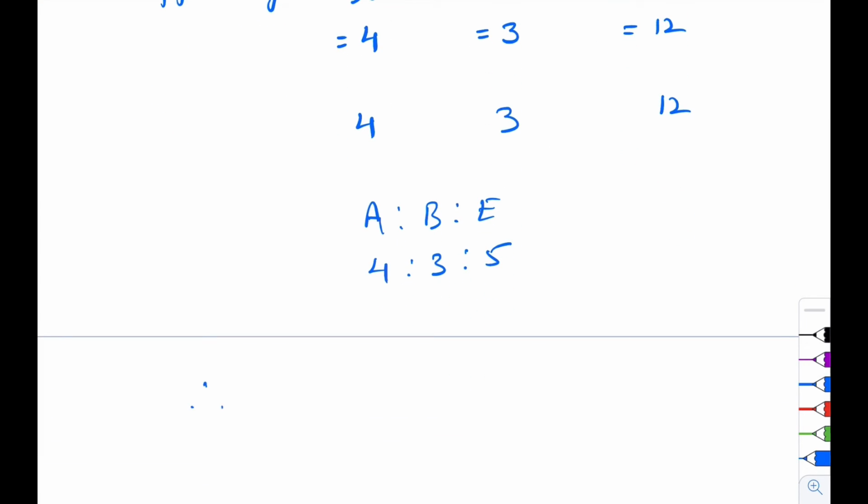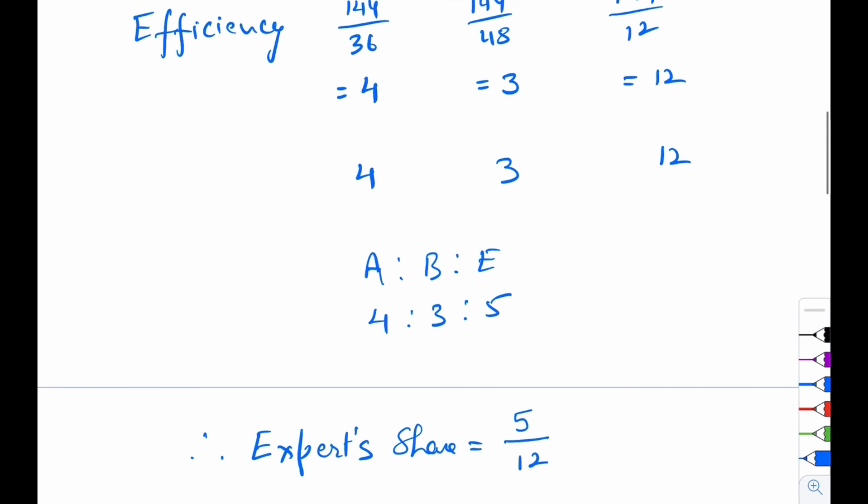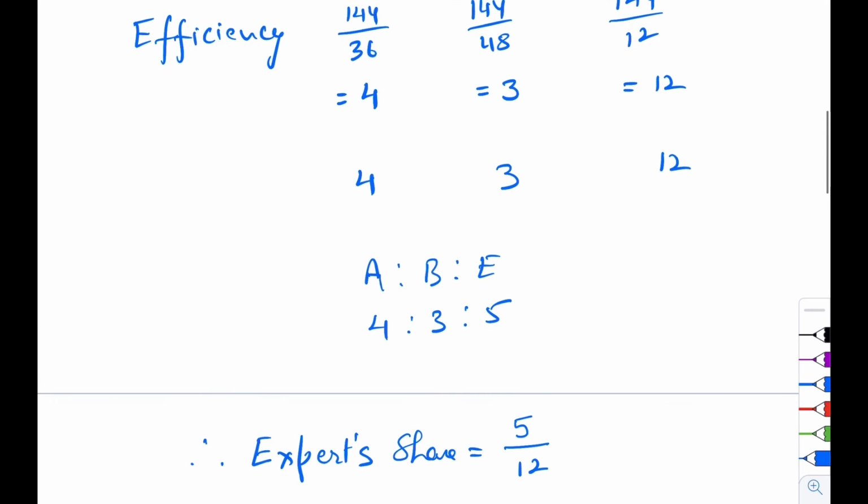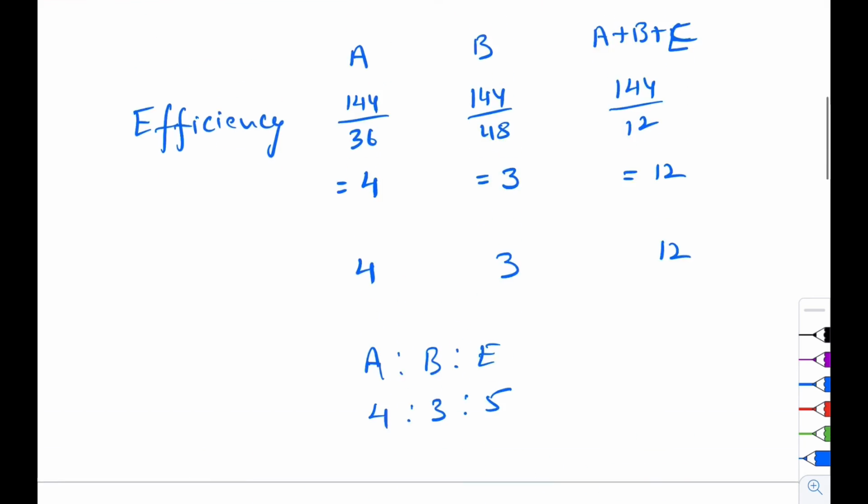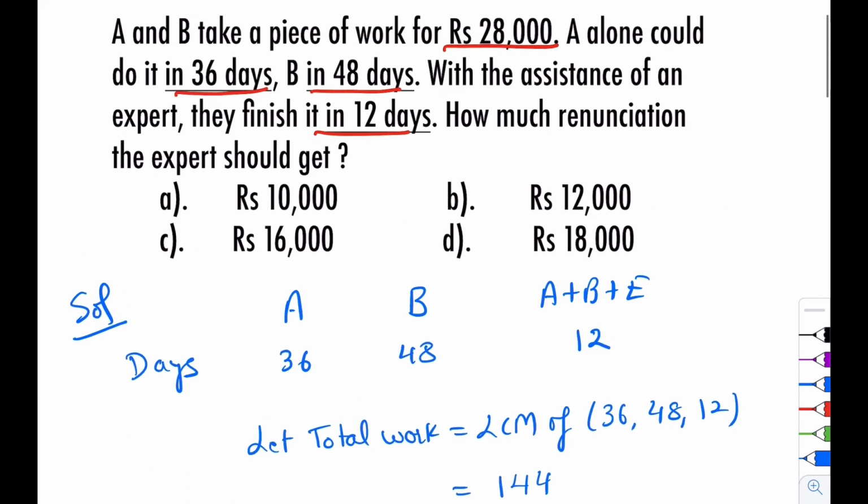Therefore, we can say that expert's share is 5 upon 12, means 12 में से 5 part into total how much amount? 28,000. This is given here.